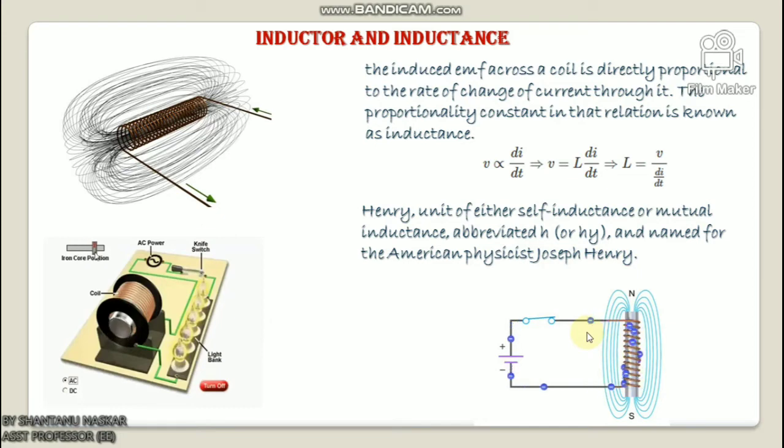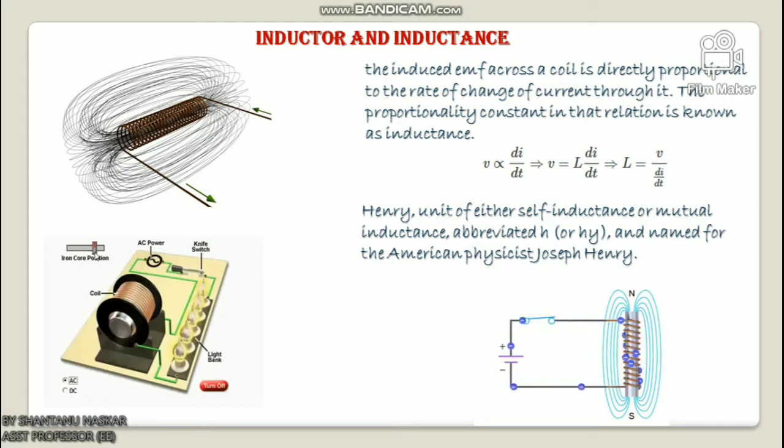Okay. So if we discuss the types of induction, there are two types: self induction and mutual induction. Self induction: when time varying current flows in a coil, then time varying flux is produced, and this varying flux will link with that coil itself, and as a result there will be an EMF induced in the coil itself. This type of induction is called self induction.